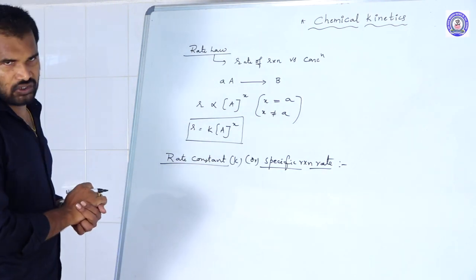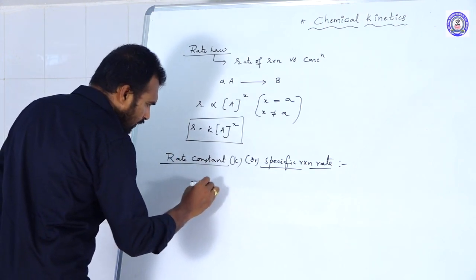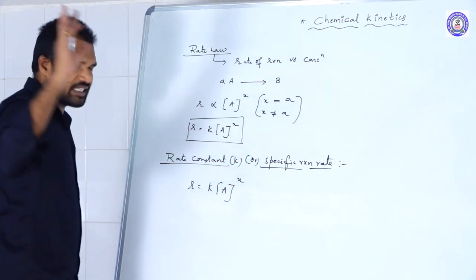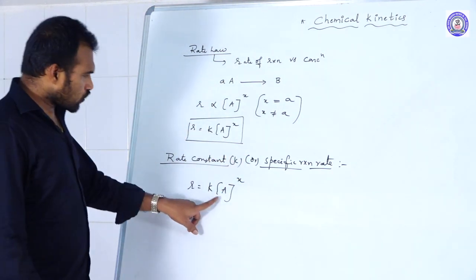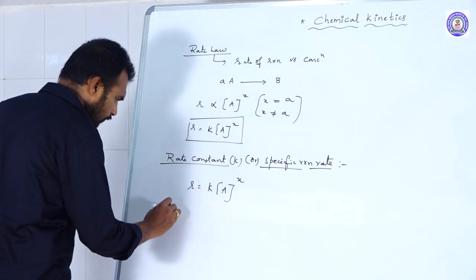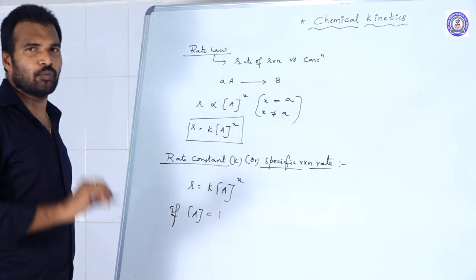What is the rate constant? Take this equation: R is equal to rate constant K into concentration of A to the power of x. Suppose the concentration of A is equal to 1, unimolar concentration.